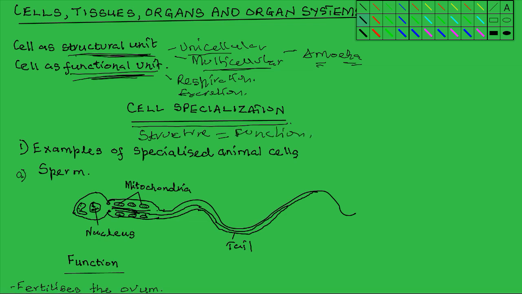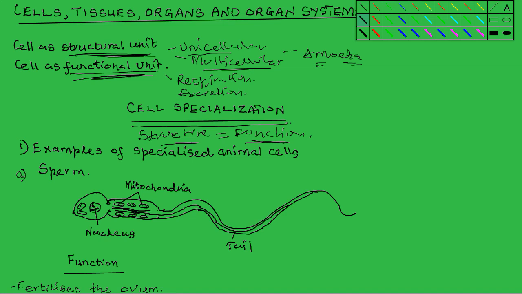It's a very important concept in biology. So in cell specialization, cells are structurally modified to be able to perform specific functions. We look at examples of specialized cells and see how their structures enable them to perform specific functions.